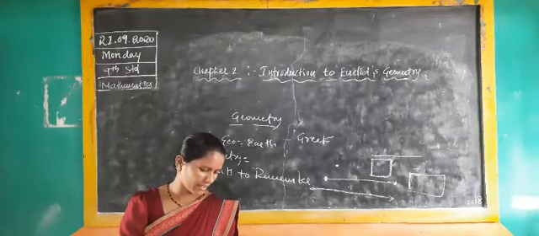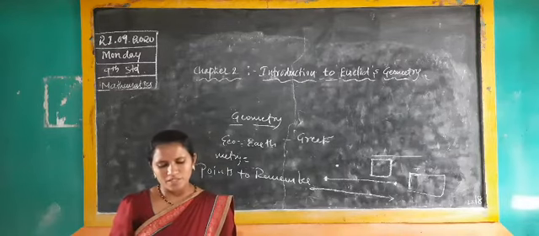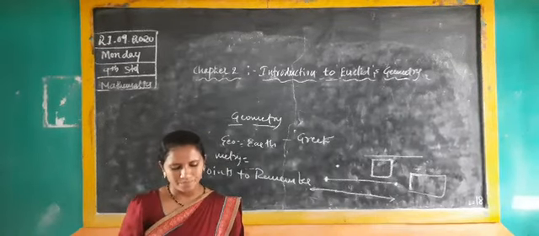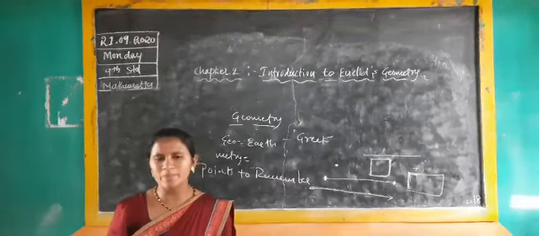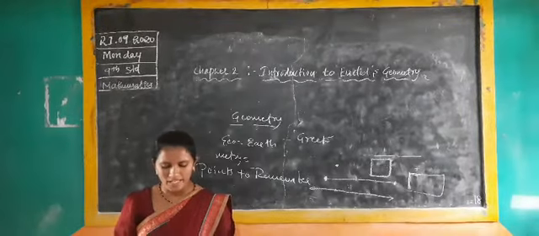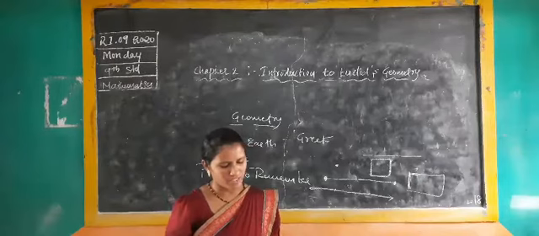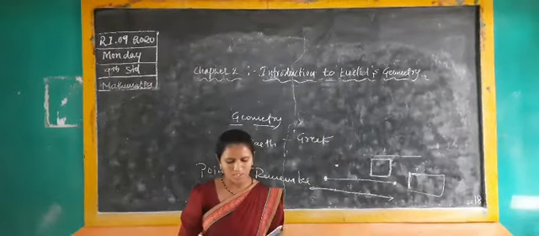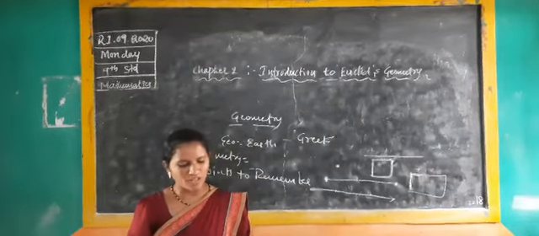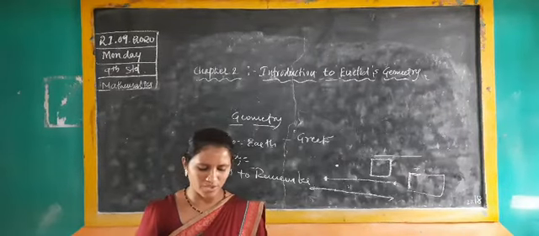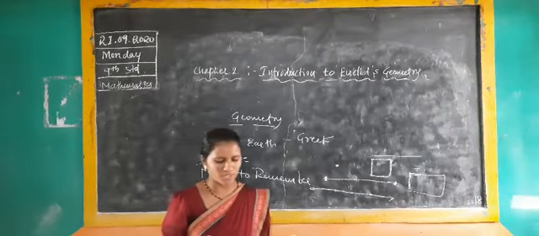Okay, before that you have to see page number 31. Here they are given what you mean by postulates and what you mean by axioms. Look at the third paragraph: starting with his definitions, Euclid assumed certain properties which were not to be proved. These assumptions are actually obvious universal truths.